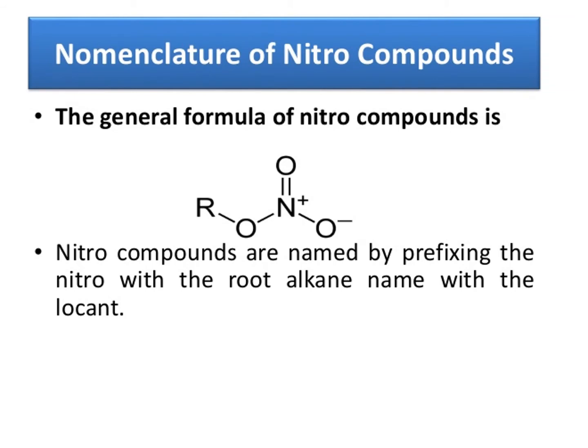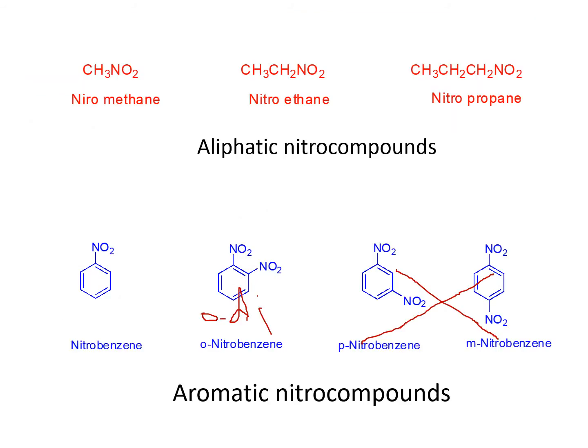Next, nomenclature of nitro compounds. Nitro compounds are named by prefixing nitro to the root alkane. Let us see naming. Here nitro is present on an aliphatic carbon. Here also nitro is present on an aliphatic carbon. So these all come under aliphatic nitro compounds.